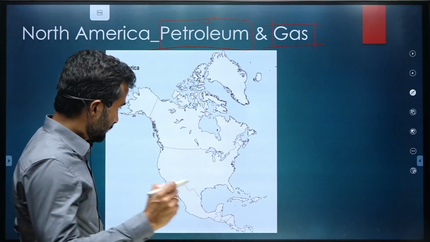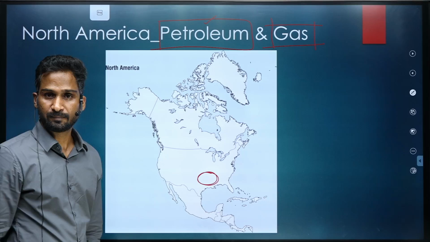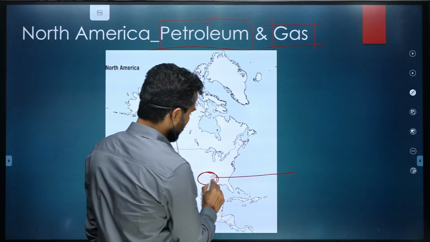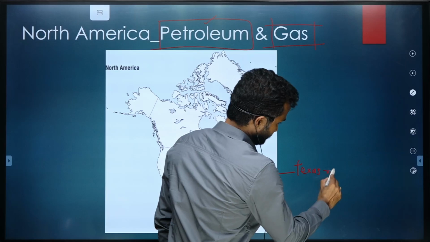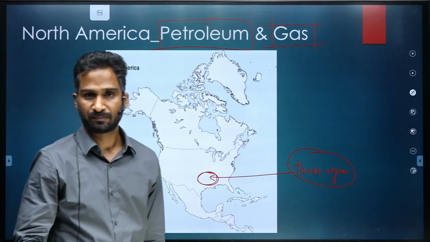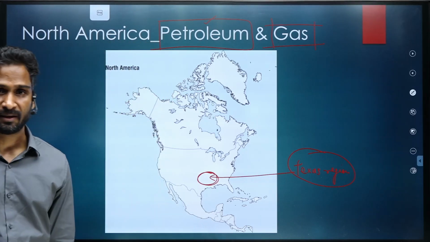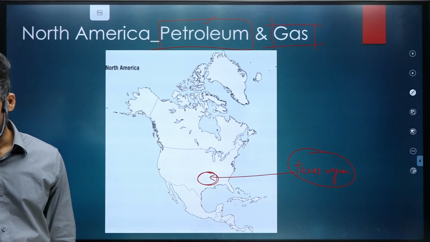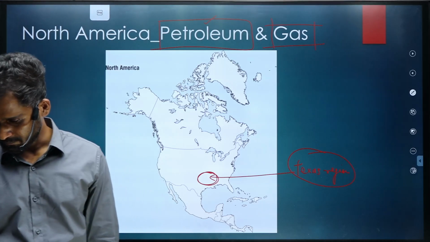So the most important area, Texas region. This region is rich in petroleum and gas reserves. Is it okay? Is it making sense?